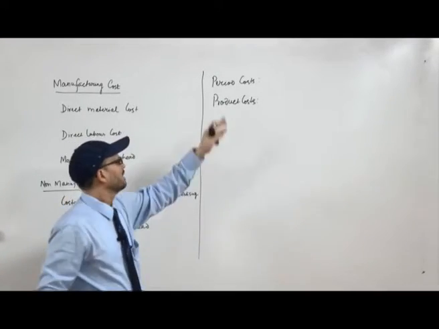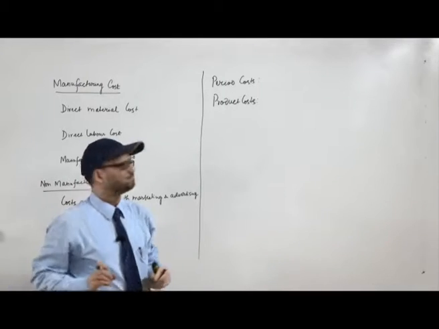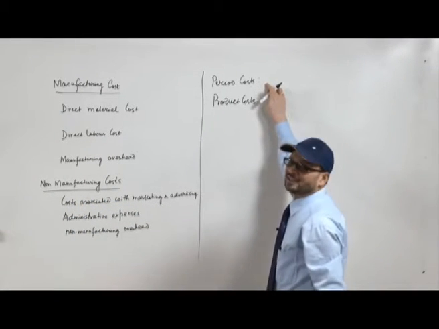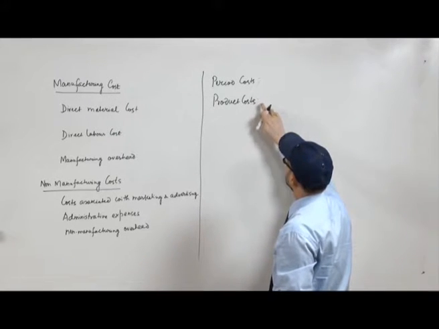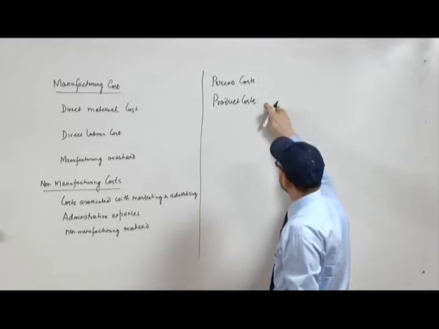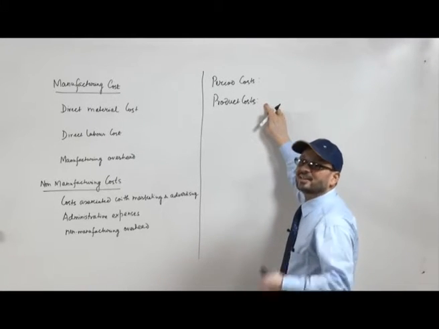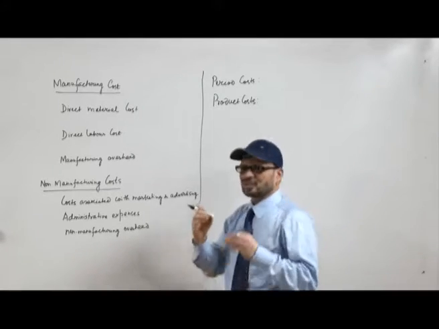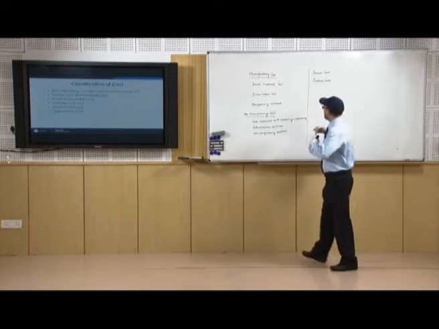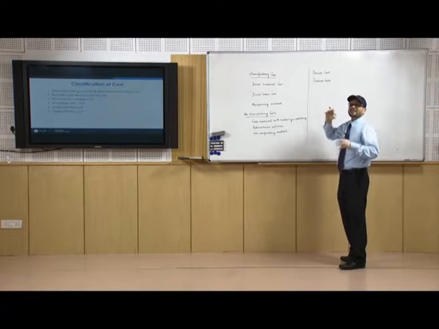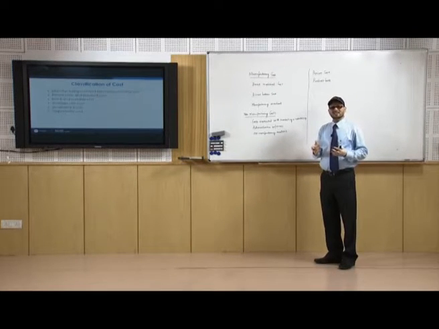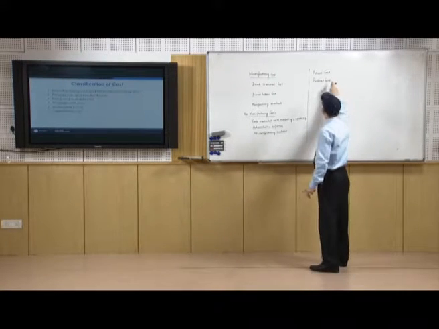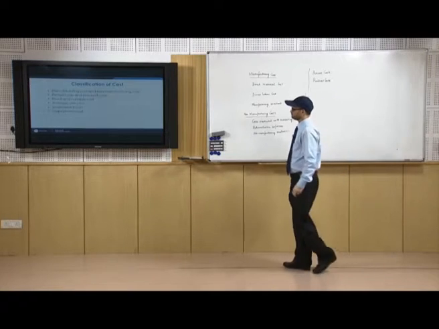The difference between the period cost and product cost is that while period cost is treated as expenses incurred, product cost is treated as an asset so long as the product is not sold. Even if the product is made and the cost has been incurred on making the product, this cost is just like an asset till the product goes into the market and is sold. So, this is the difference between period cost and product cost.